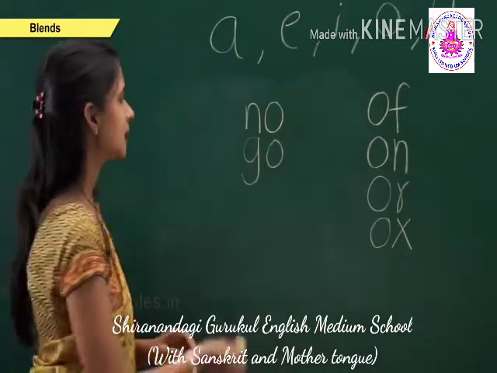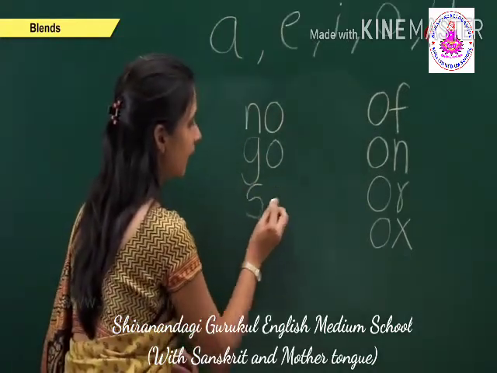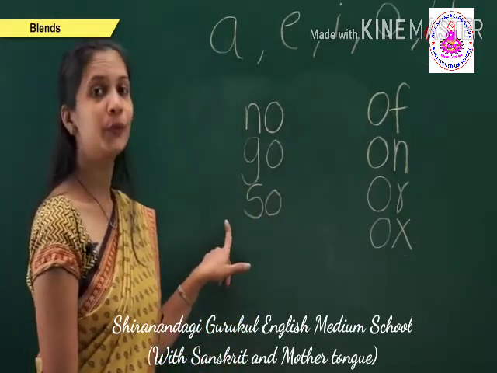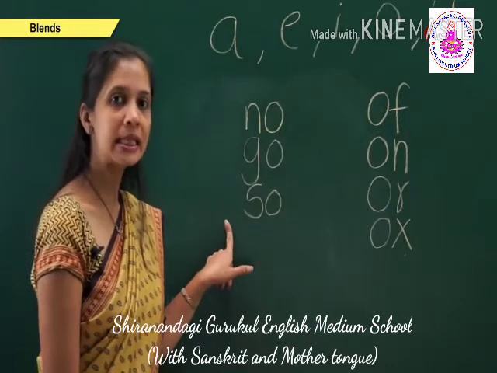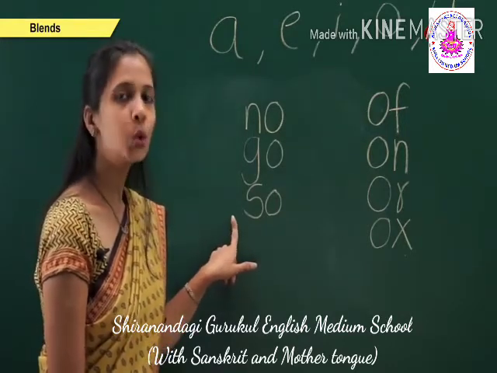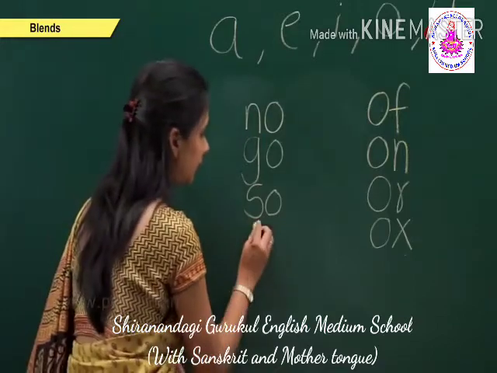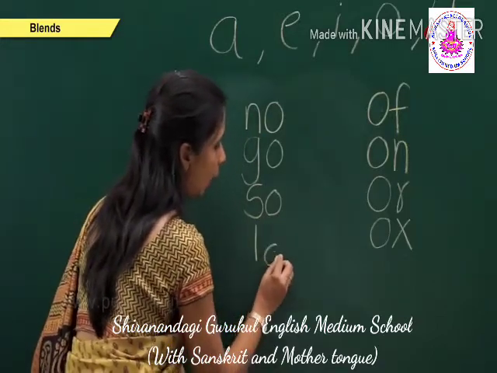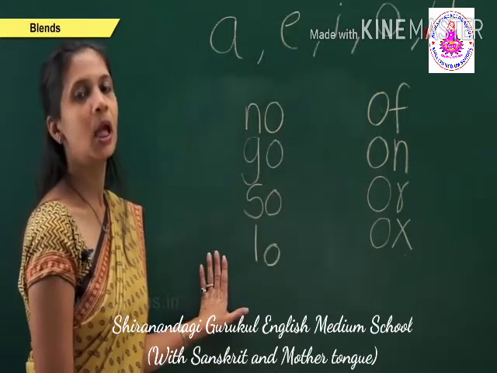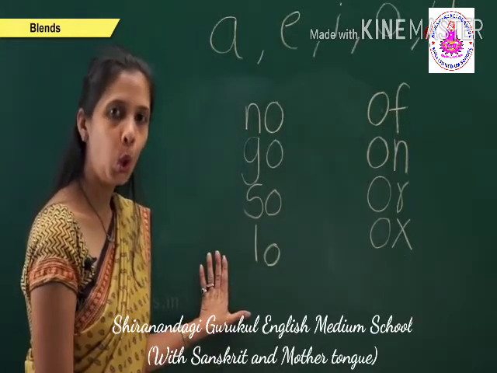The next one is S, O, so. The sound of this two-letter word is so. The other one, L, O, low. The sound of this two-letter word is low.